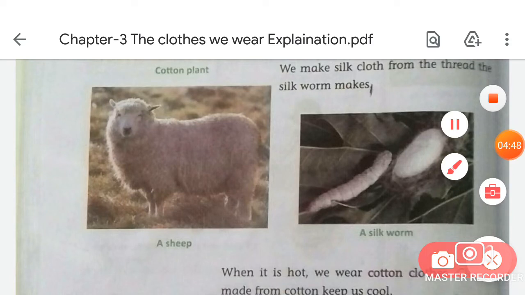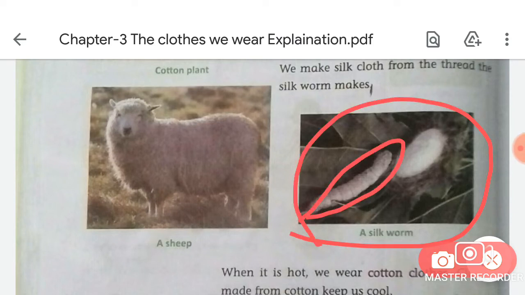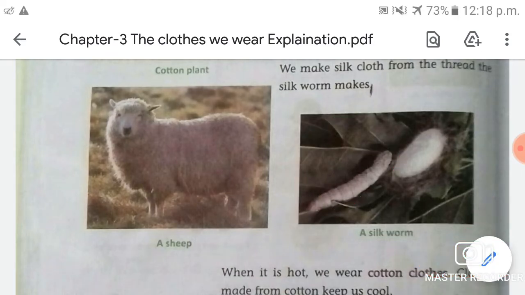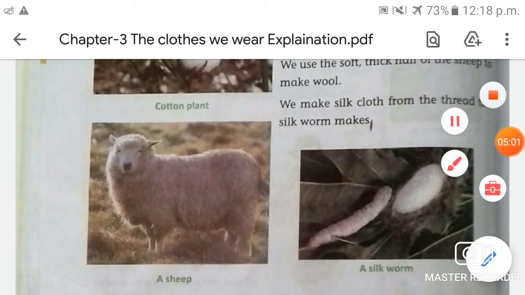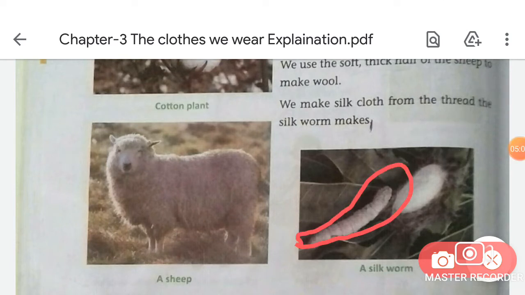So we get silk from the silkworm. As you can see in this picture, students, this is the silkworm, and we get silk from the larva of the silkworm. Is that clear?